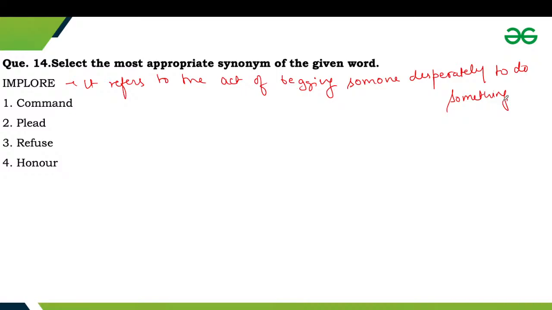Next one is plead. Plead refers to the act of making an emotional appeal.